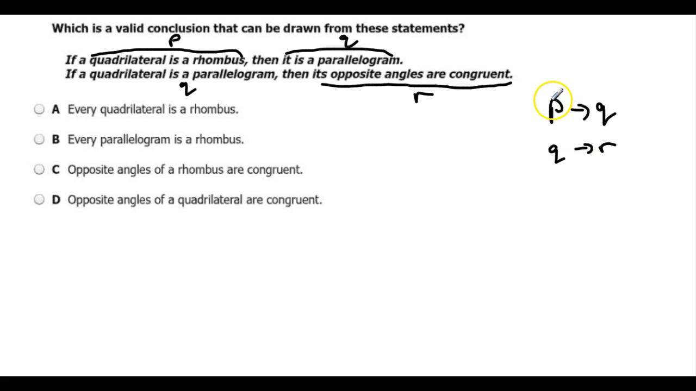So this goes back to the law of syllogism. If P happens, then Q happens. If Q happens, then R happens. We say, therefore, remember our symbol for therefore, if P happens, Q happens, it's like a chain reaction. Q happens, and if Q happens, R happens. If P happens, R must happen.